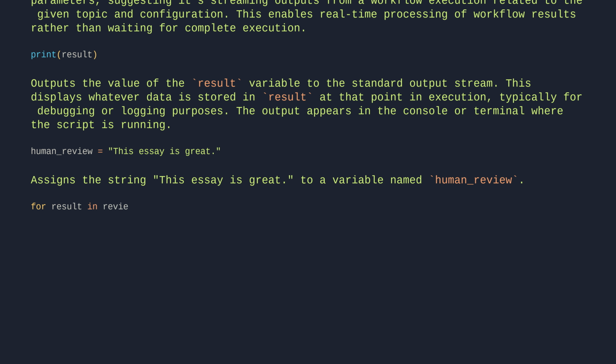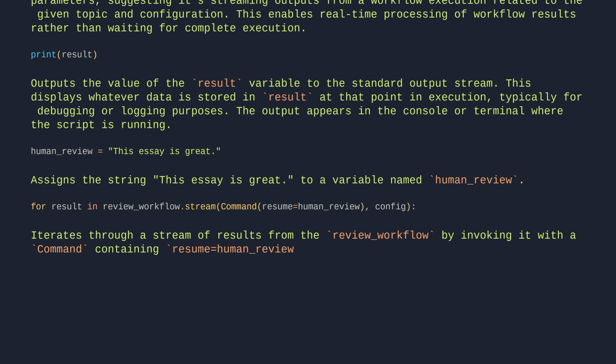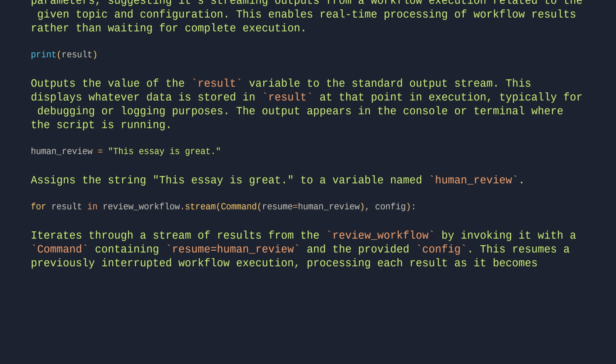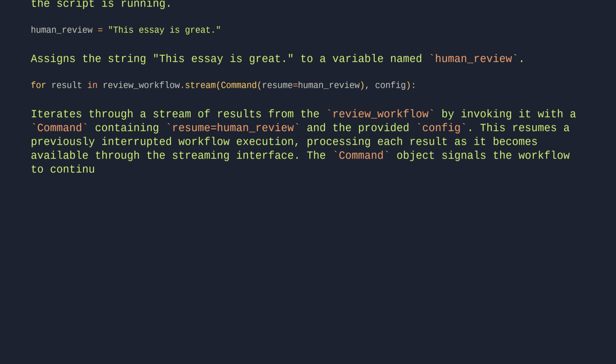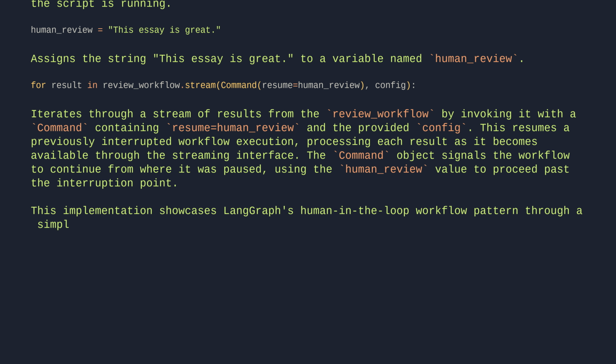For result in review workflow dot stream, Command resume equals human review, config. Iterates through a stream of results from the review workflow by invoking it with a command containing resume equals human review and the provided config. This resumes a previously interrupted workflow execution, processing each result as it becomes available through the streaming interface. The command object signals the workflow to continue from where it was paused, using the human review value to proceed past the interruption point. This implementation showcases LangGraph's human-in-the-loop workflow pattern through a simple essay review system.